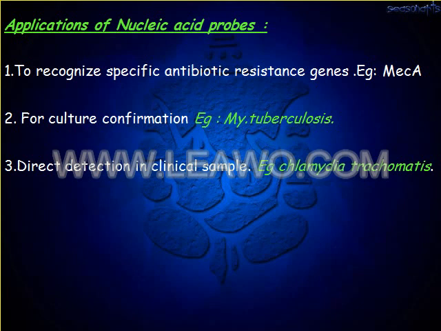That is Chlamydia trachomatis. So probes are used for these purposes: detecting the resistant gene mecA, confirming the isolate, that is Mycobacterium tuberculosis, and also directly identifying Chlamydia trachomatis by using the probes in the clinical sample.